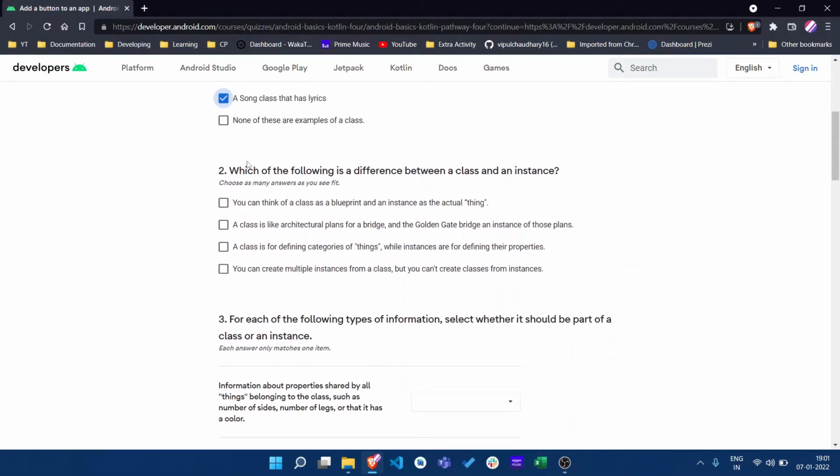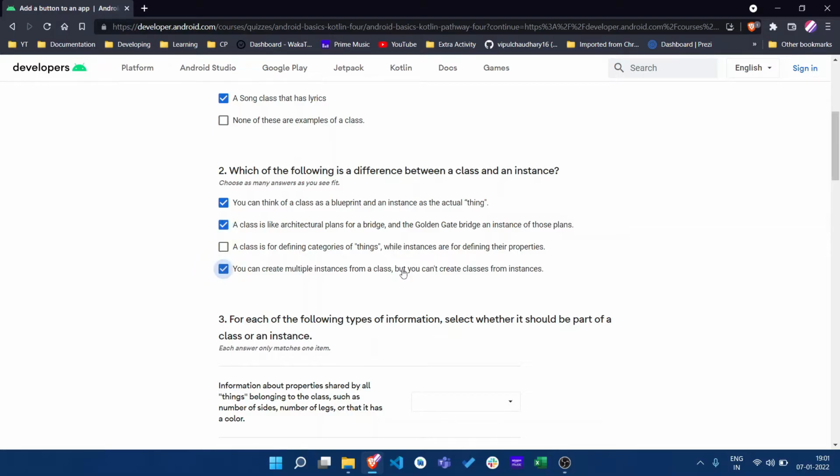Which of the following is the difference between class and instance? You can think a class is a blueprint and an instance is an actual thing, so it's right. And a class is like a plan for a bridge, and the Golden Gate is an instance of the bridge. Golden Gate is just a bridge, one of the bridges, so it can be right. And a class is a category of things, but instances define their properties. No, that's not true. You can create multiple instances from a class, but you can't create classes from an instance.